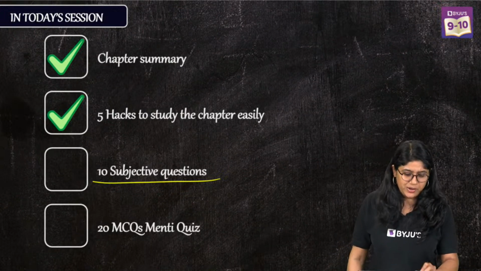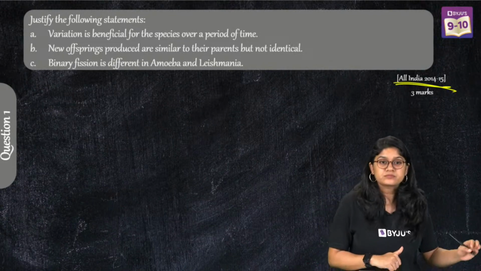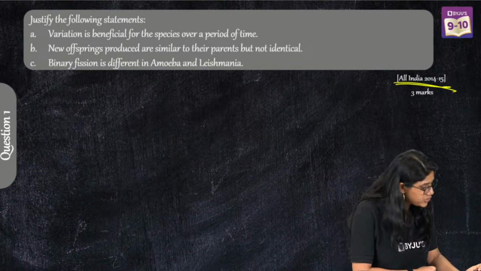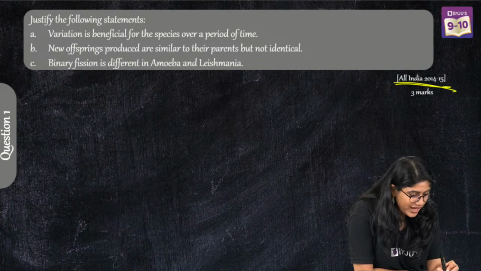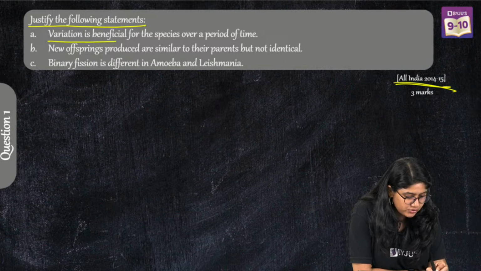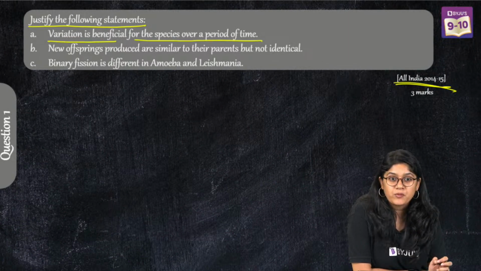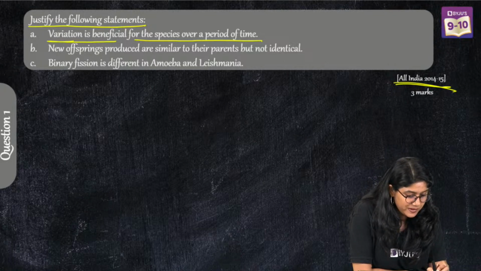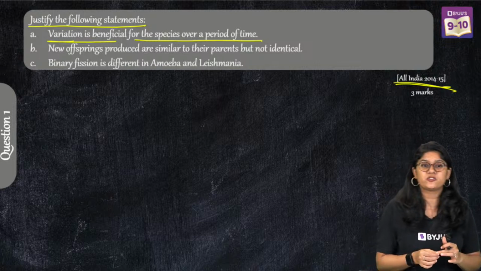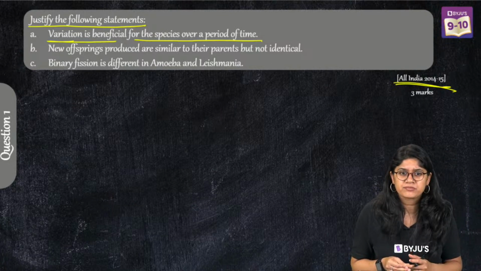Let's see the question number 1, which came; we have mentioned the year also. We have to justify the following statement: variation is beneficial for the species over a period of time. Super easy question. Can you tell me why variations are important for the species?